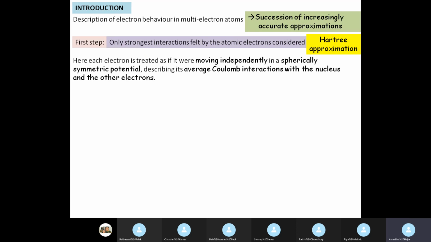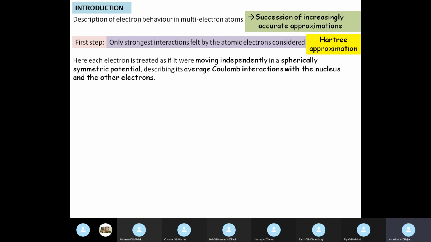We take each electron as if it were moving independently in a spherically symmetric potential. So we still consider the potential to be spherically symmetric, and we describe the average Coulomb interaction with the nucleus and the other electrons. Have you understood the picture? Suppose there are 4 electrons in an atom. We take one electron as an individual, and consider its Coulomb interaction with the nucleus and with the other 3 electrons.